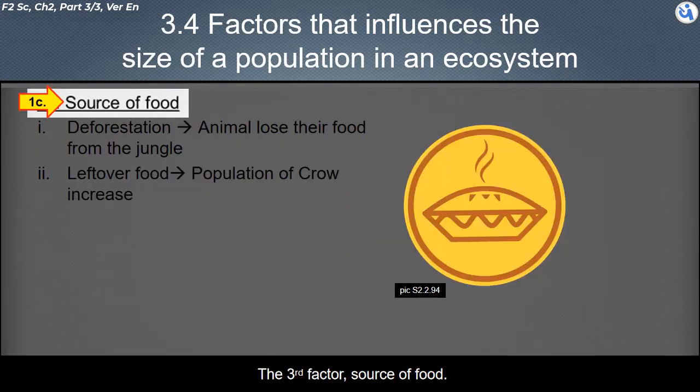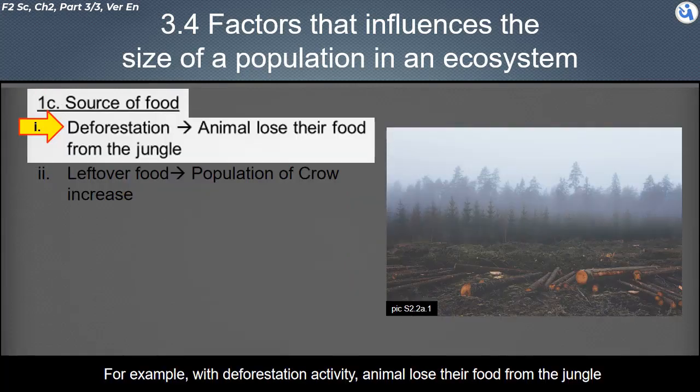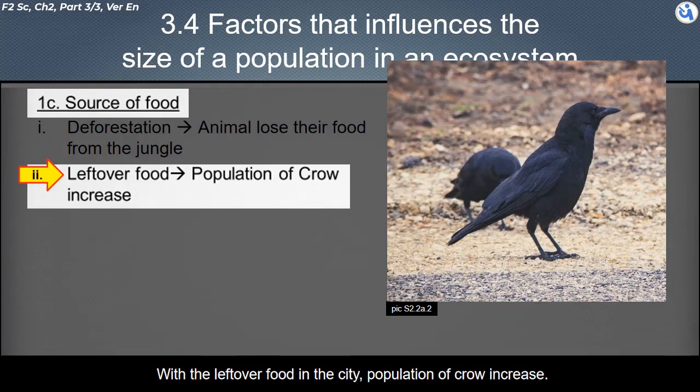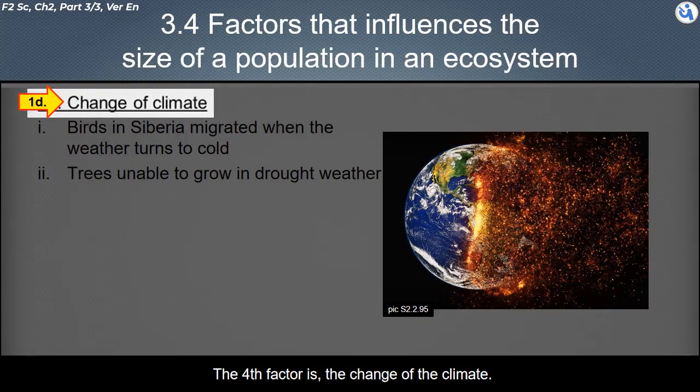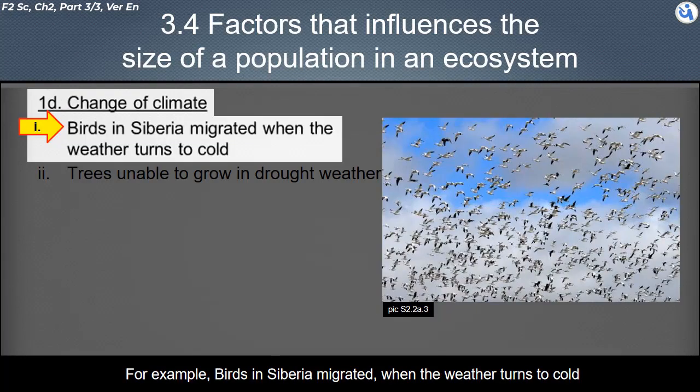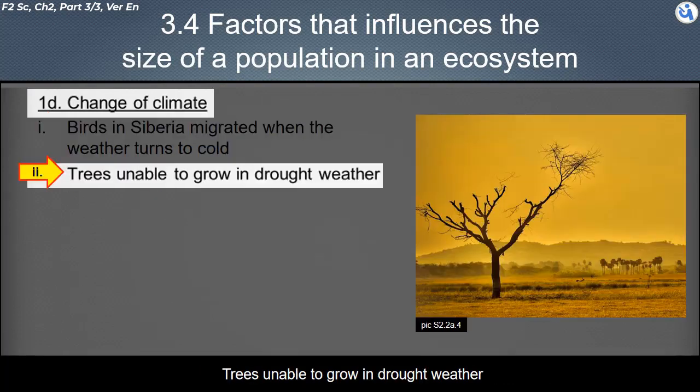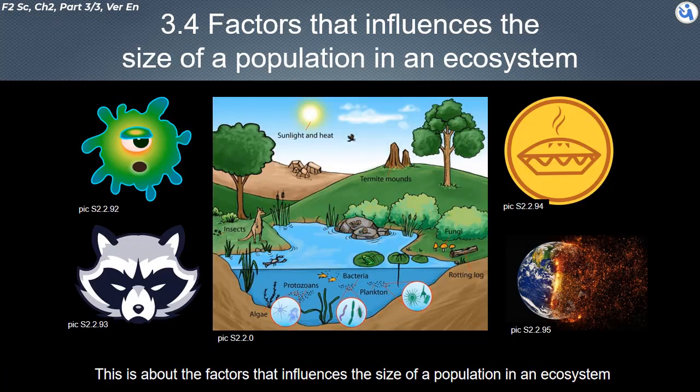The third factor, source of food. For example, with deforestation activity, animals lose their food from the jungle. With the leftover food in the city, the population of crows increases. The fourth factor is the change of the climate. For example, birds in Siberia migrate when the weather turns cold. Trees are unable to grow in drought weather. This is about the factors that influence the size of a population in an ecosystem.